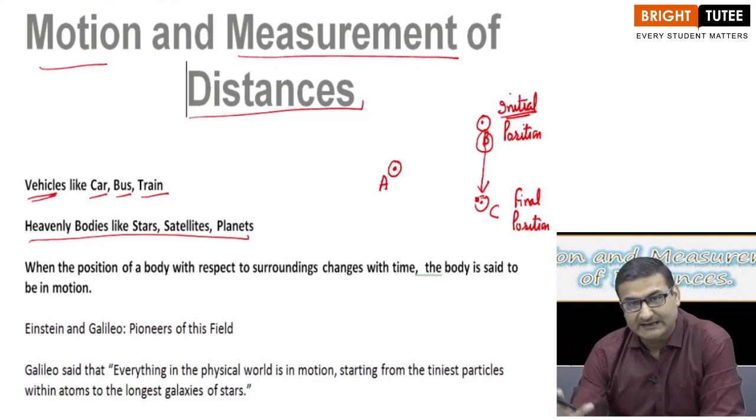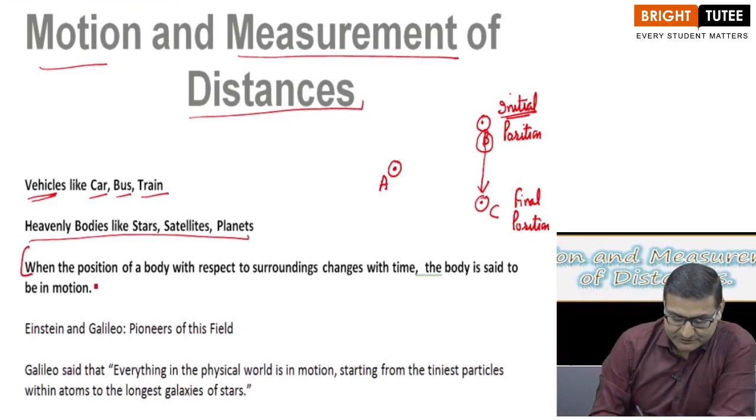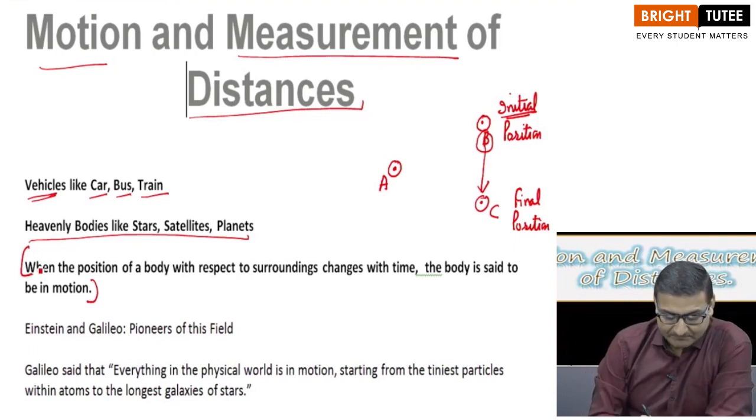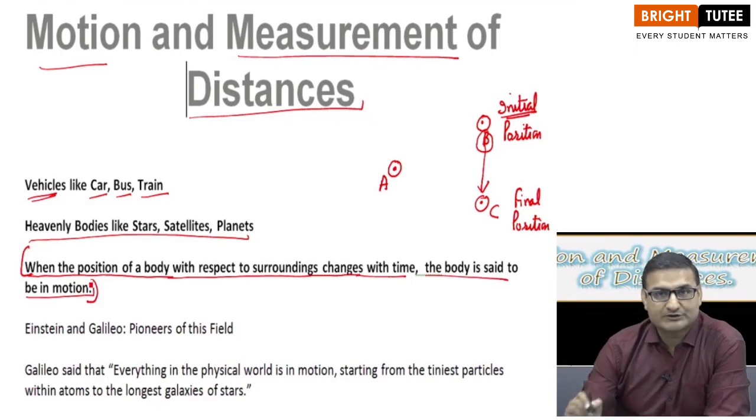So, let us define what exactly motion is. This is the definition of motion, students. You have to learn it. This is quite important. When the position of a body with respect to surroundings changes with time, the body is said to be in motion.